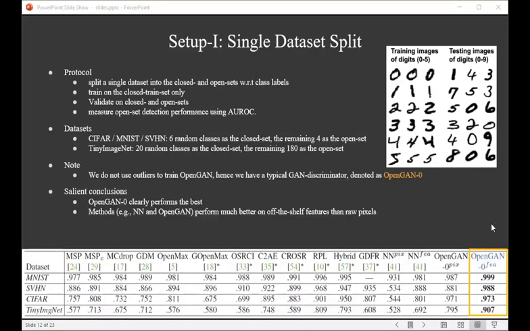Here are the results. First, OpenGAN 0 clearly outperforms all the other methods. Second, when building models on features rather than pixels, we achieve better performance, for example, nearest neighbors and OpenGAN.